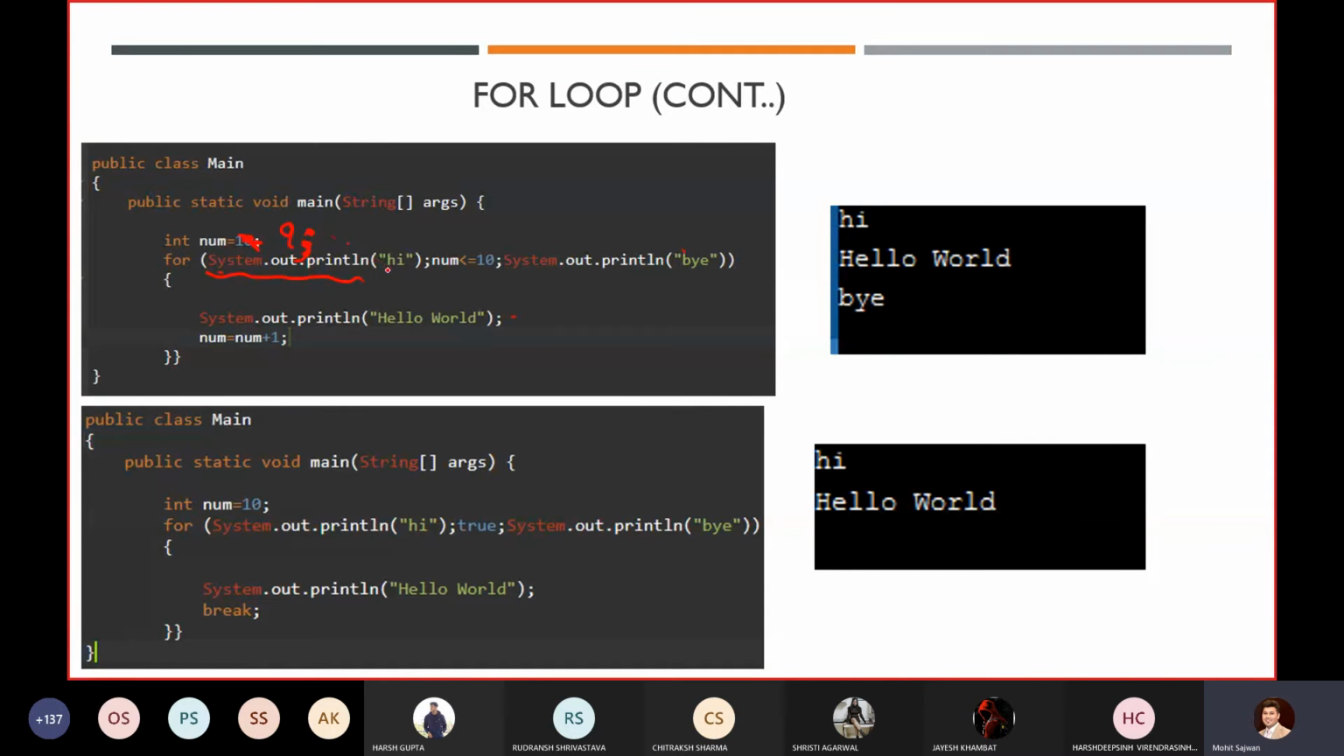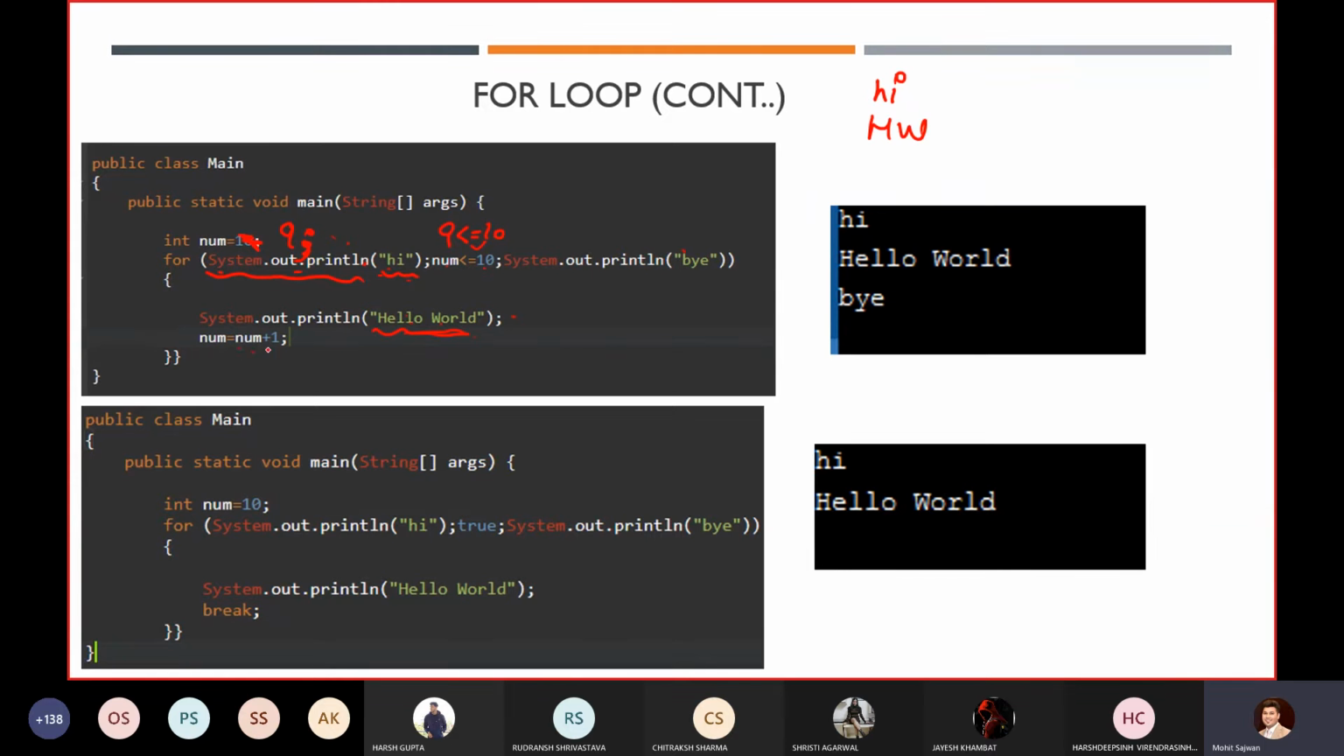First of all, it will execute the initialization step, so we will get the output "hi" over there. Now it will check the condition: 9 is less than or equal to 10, the condition is true. Now it will go for hello world, so I am just writing HW. It will print hello world over there.